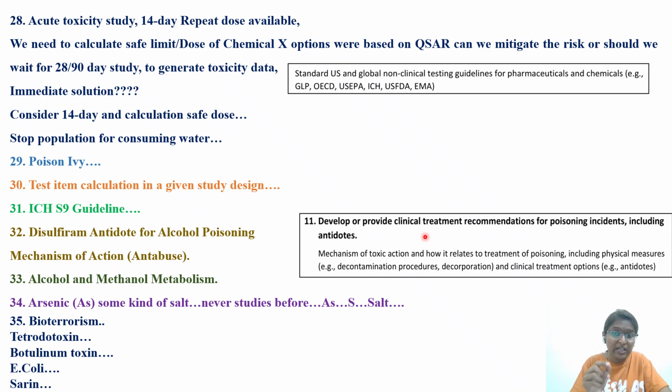So Antabuse. In the case of methanol poisoning, how ethyl alcohol is used as an antidote for the treatment of methanol poisoning. The formic acid which is formed in methanol poisoning causes ocular toxicity. All these areas, they keep asking in the exam. Ethanol cannot be removed from our society. It will be there. So questions with respect to ethanol poisoning, you will keep getting in the exam. You have to keep that in mind.